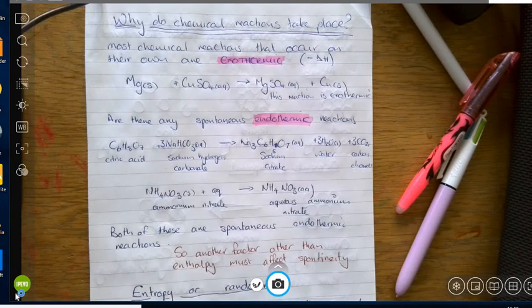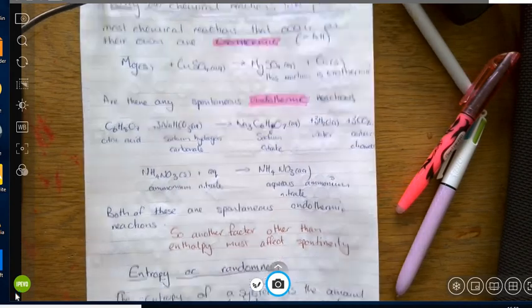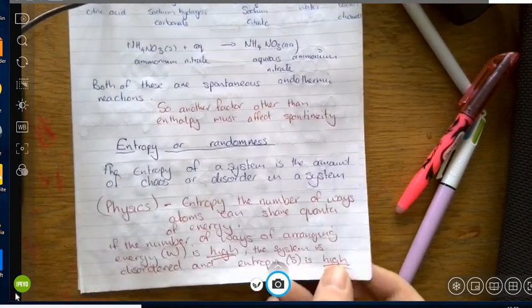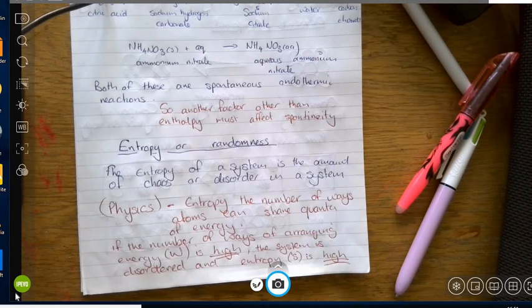So heat needs to be provided from the surroundings into the system in order to get that chemical reaction to occur. But it does, and the reaction is quick enough and spontaneous enough to take place under normal conditions. So there must be something else that affects the spontaneity of a reaction rather than just the enthalpy, and that is where the entropy comes into this.